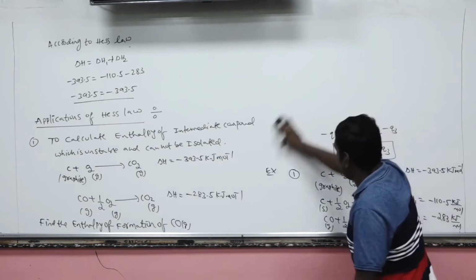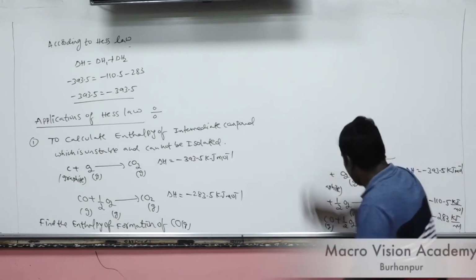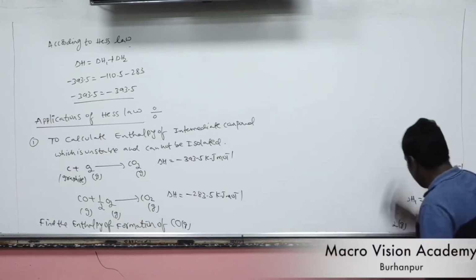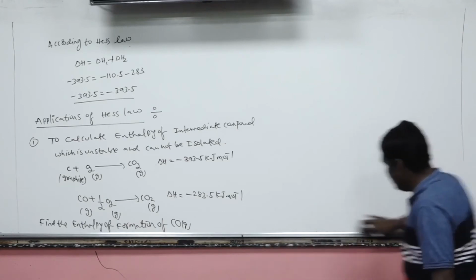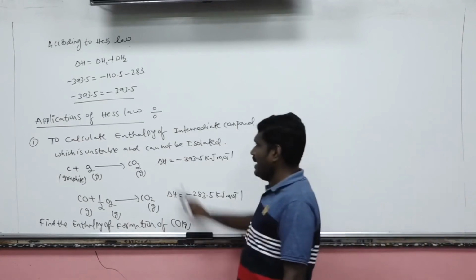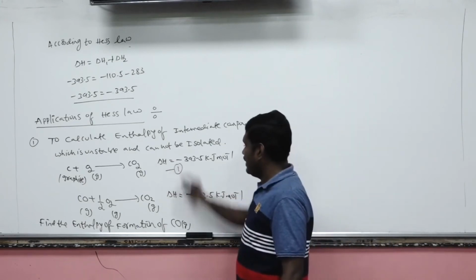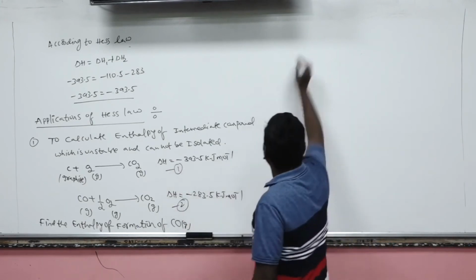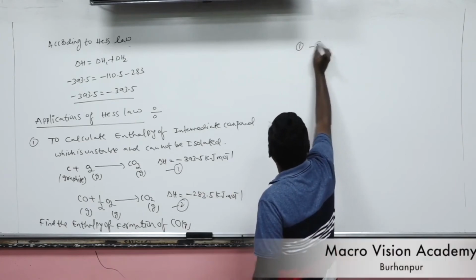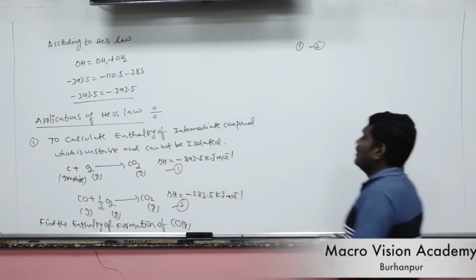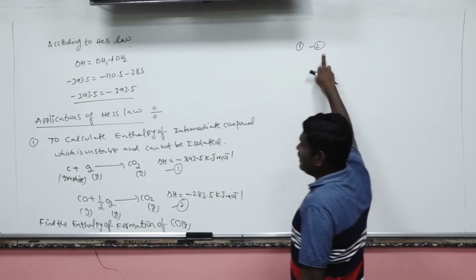So the enthalpy of formation of that unstable intermediate can be indirectly calculated by using the Hess law. Now let's suppose this is equation 1, this is equation 2. Subtract equation 2 from equation 1.